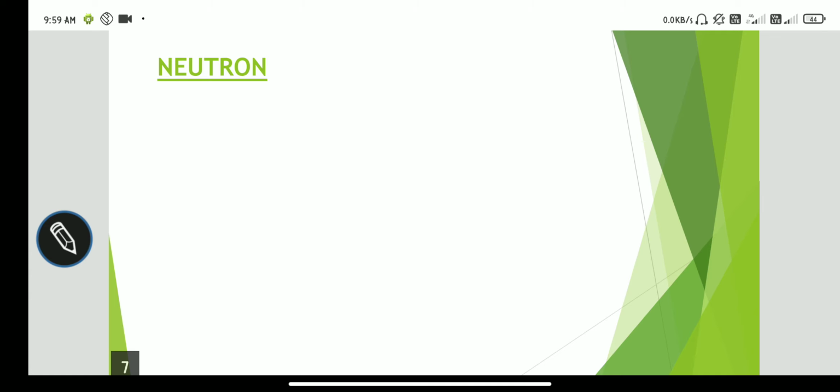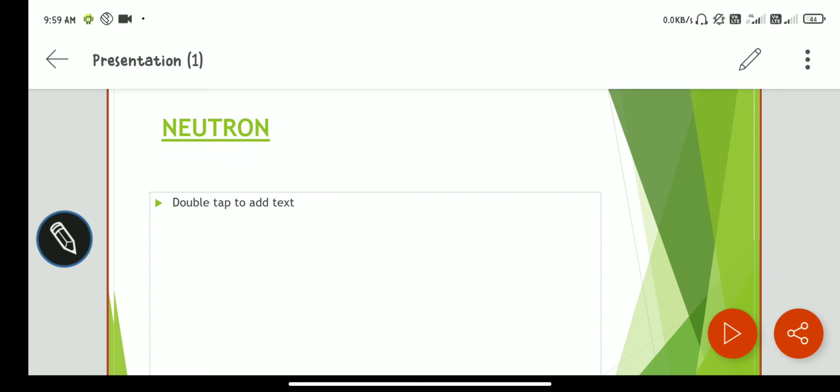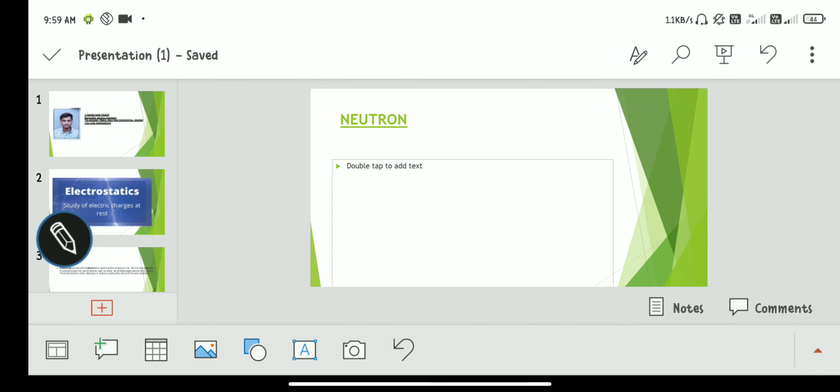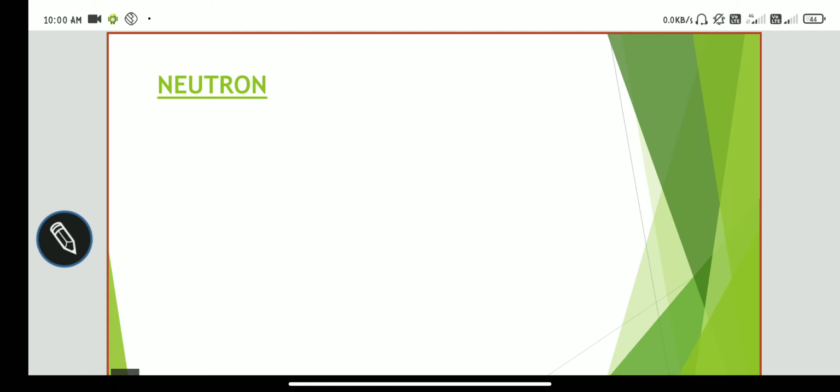Our scientists did an experiment, and then they concluded that the neutron has a neutral charge.